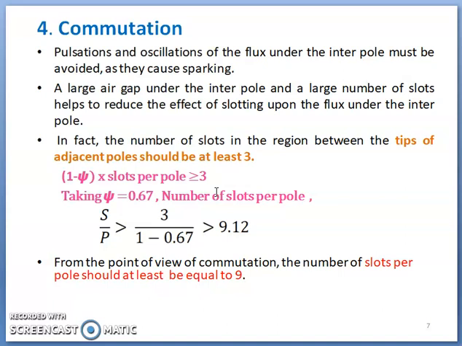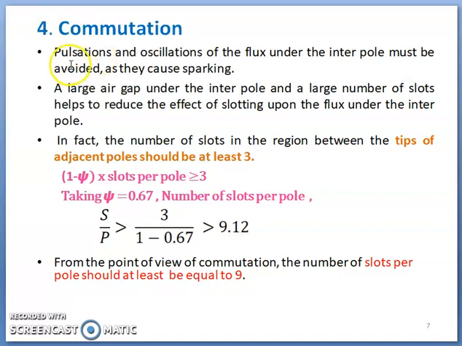It is nothing but reversal of current in armature conductor of a DC machine is called commutation. Okay, and this is a very important phenomenon in case of DC machine. Then to avoid the problem of commutation, how to decide the number of slots? What could be the number of slots per pole in case of DC machine to have less commutation problem?